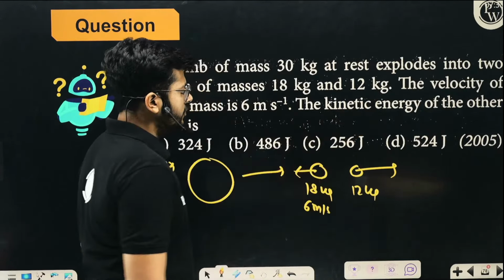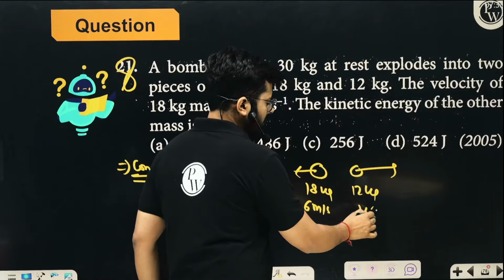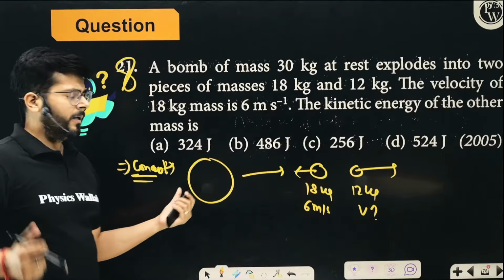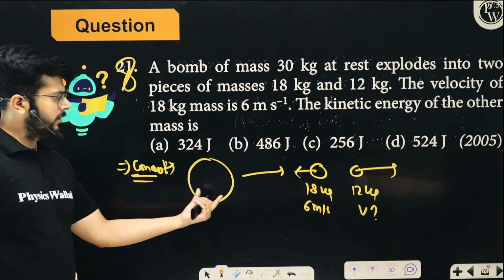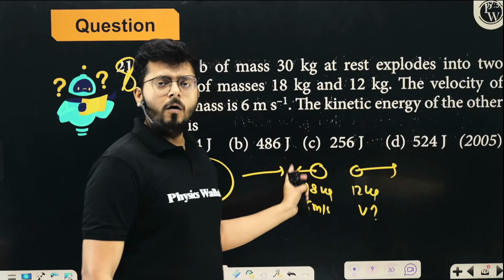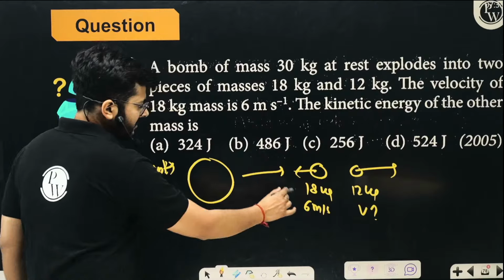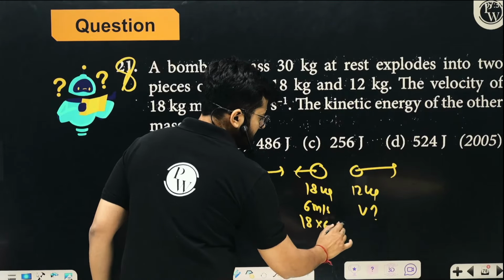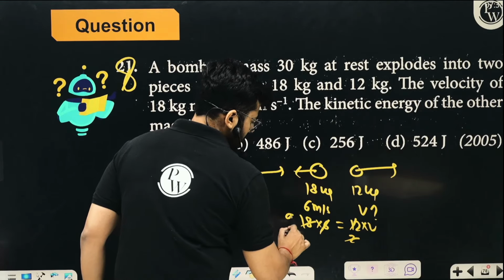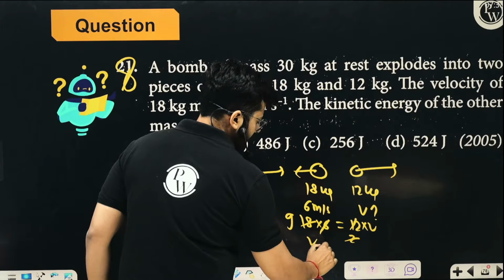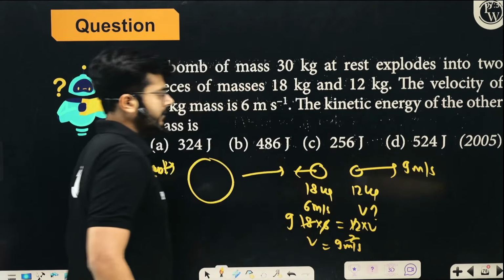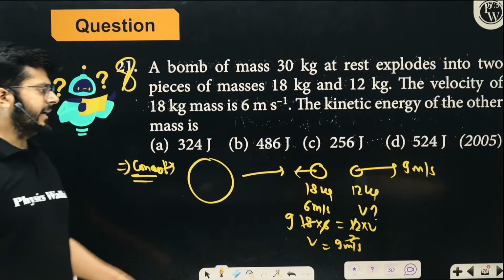The kinetic energy of the other mass: first think about the velocity of the other mass. Their momentums must cancel out each other, because initially the momentum was 0, and finally the momentum should also be 0. So P1 plus P2 should be 0, or P1 equals P2. So 18 times 6, M1 V1, must be the same as M2 V2. From here, the velocity of the other body comes out to be 9 meter per second. I hope the idea is very clear.